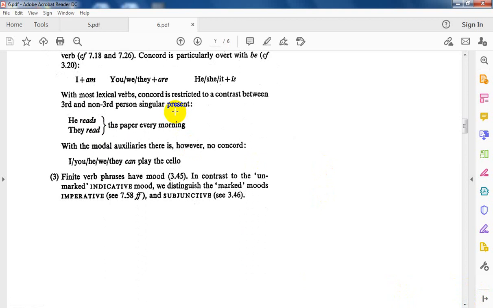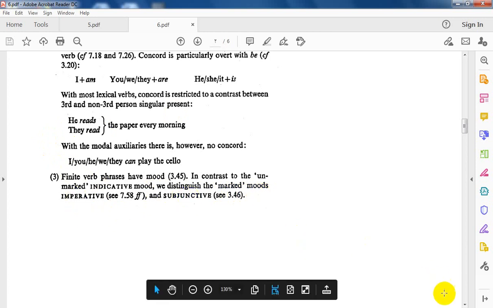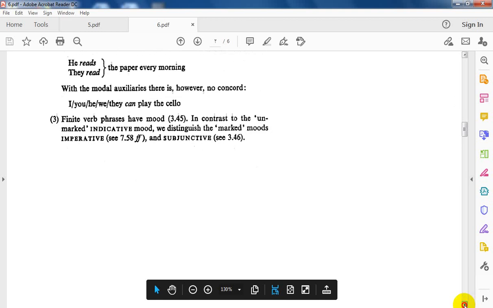Finite verb phrases have mood, whether unmarked or marked. Unmarked means indicative, in declarative sentences, in statements. We distinguish the marked moods as imperative and subjunctive. Again, they will be discussed later on.